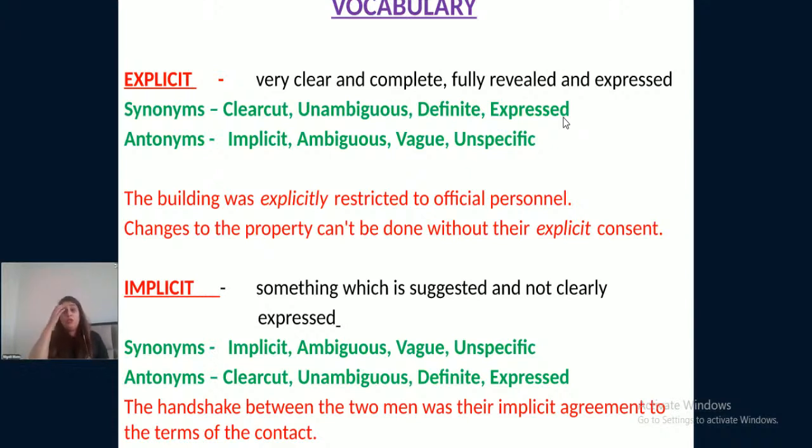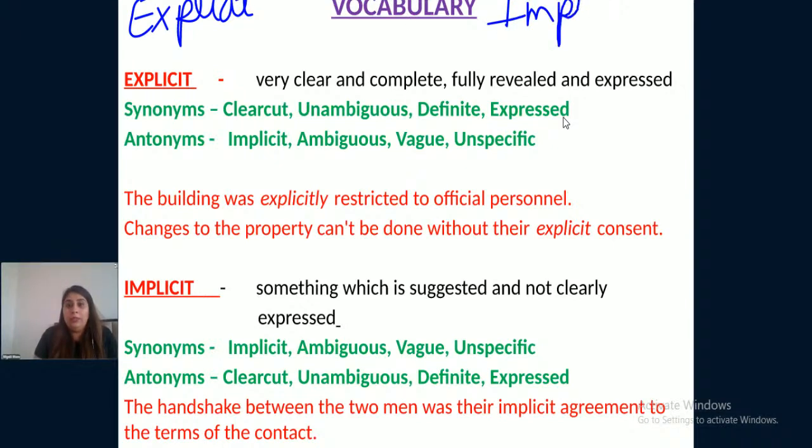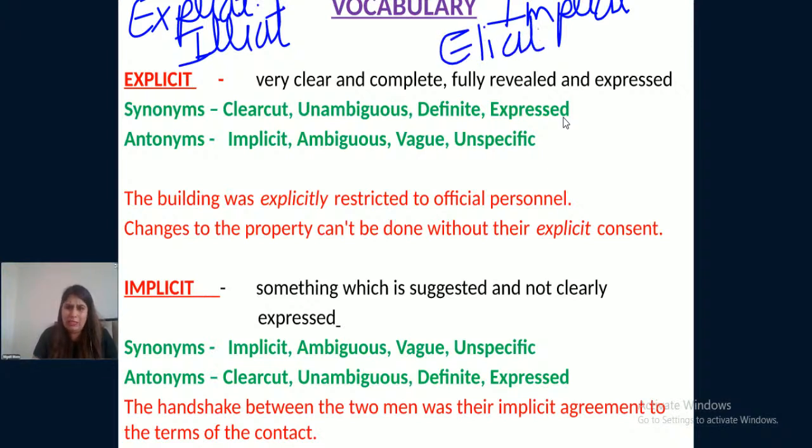Okay. So today I'm taking 4 words that are almost similar to each other, and these words are explicit, implicit, illicit, and elicit. Almost the same in pronunciation, right? So there are 4 words: explicit, implicit, illicit, and elicit.